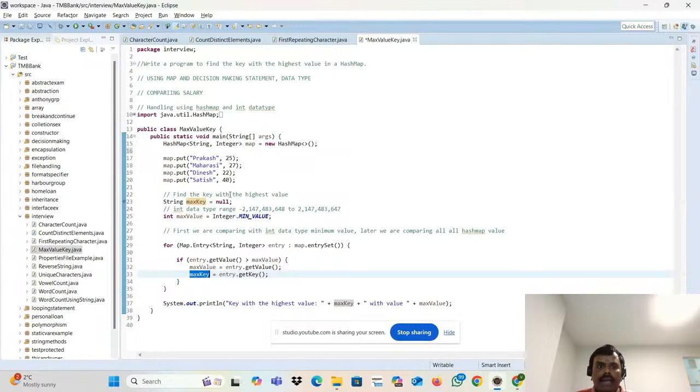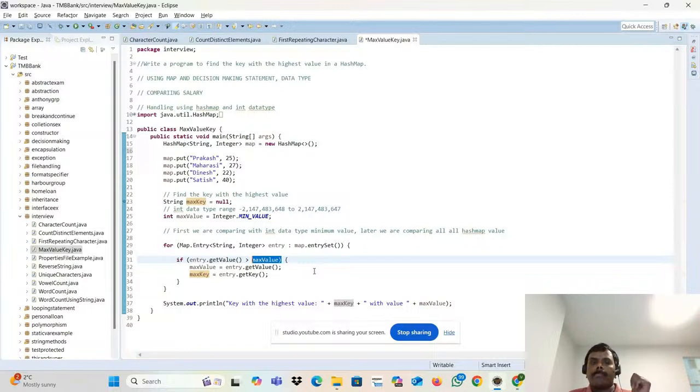Okay. But again, we cannot come to the conclusion, right? Prakash has the highest salary, we cannot conclude that. Again, we need to check it, right? Then loop it. Fetch the second one. What is that? Maharasi one. That is 27. 27, and comparing with the Prakash one. Is it greater? Is 27 greater?